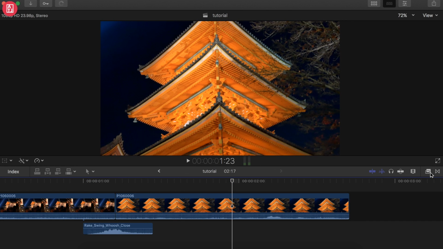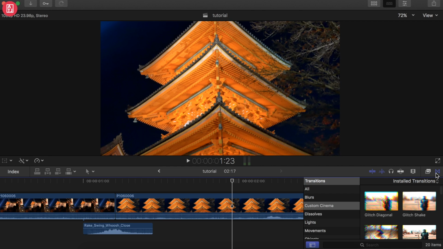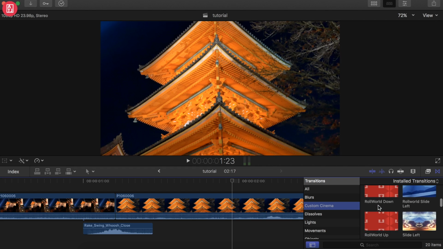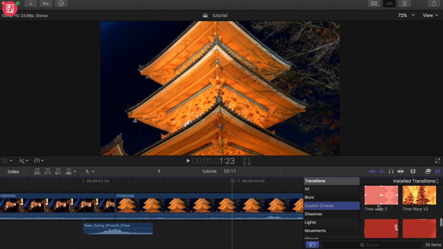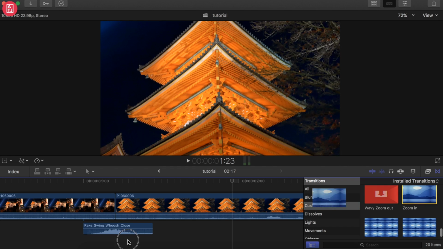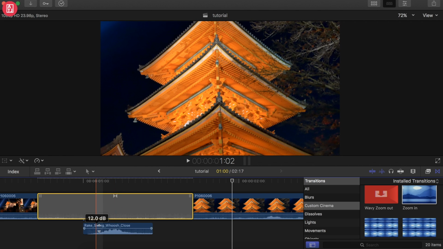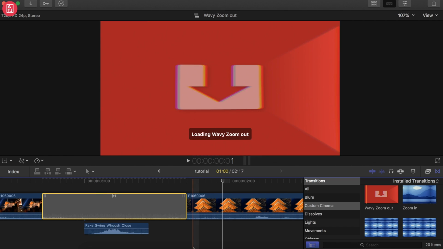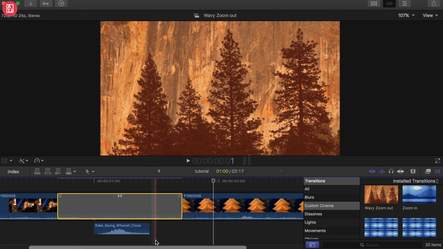Good. The next step is to add a transition. Slide in transition. Let's try that. So what we have here is, let's do a slide in, zoom in. All right. So zoom in here, and this is what it's going to look like right now.